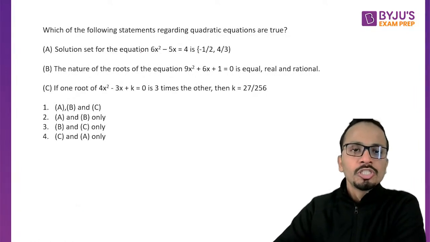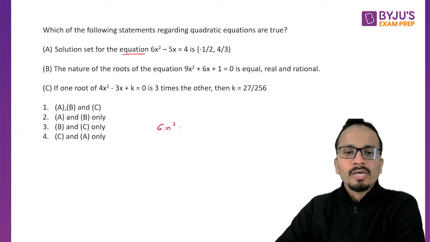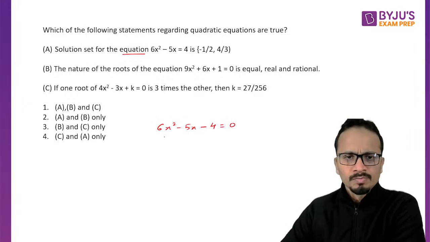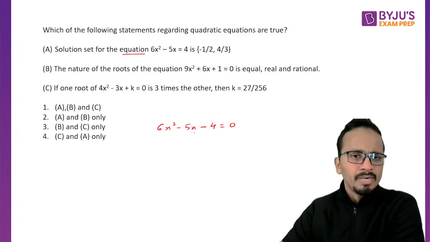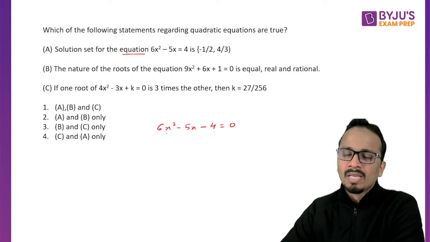Now the solution set for the equation 6x square minus 5x, I'll take 4 on the left hand side, minus 4 equal to 0. So I'll do factorization by splitting the middle term. So 6 into 4 is 24. So I can make 24 as what? Yes, anyone? 8 and 3.